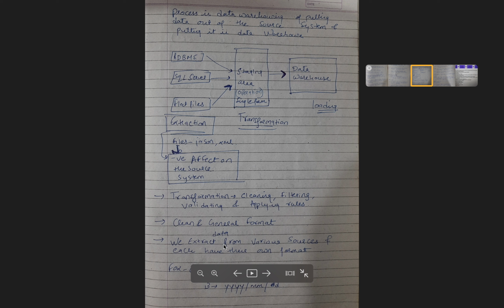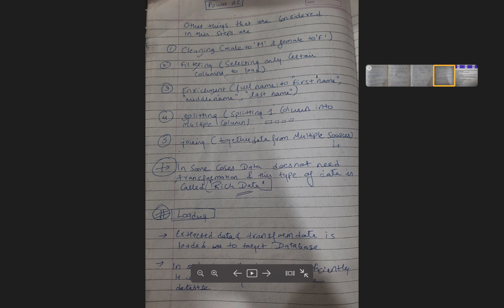So we extract data from the various sources. Suppose in one we have the date format as dd-YY, and in the other we have the date in another format. So we need to make the data format one sequence so that we can load the data into the data warehouse. These are some of the steps we will use while transforming the data.